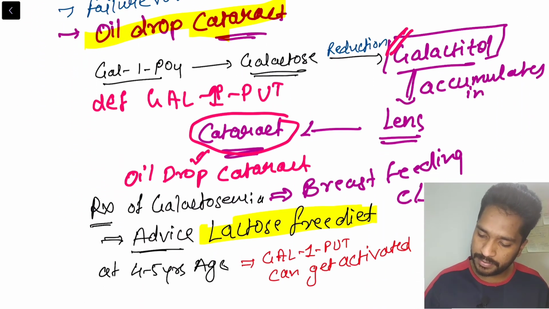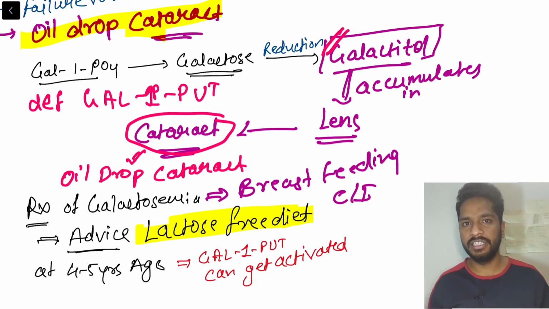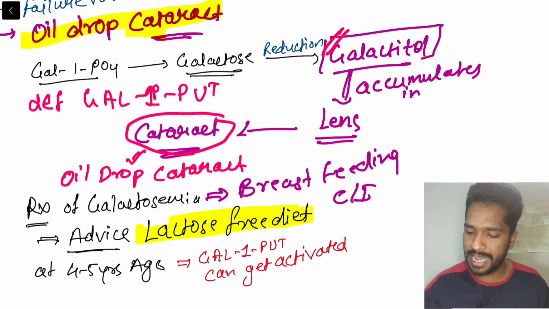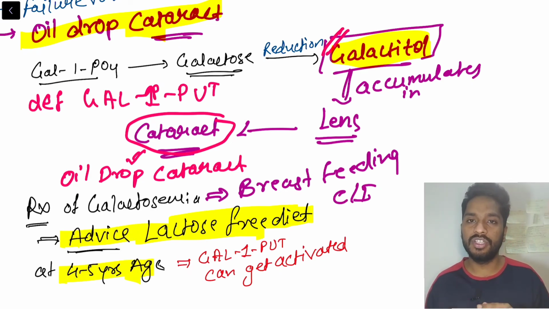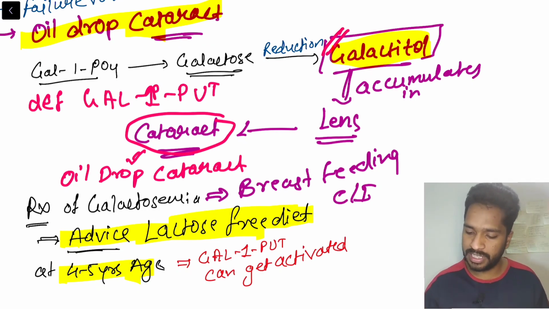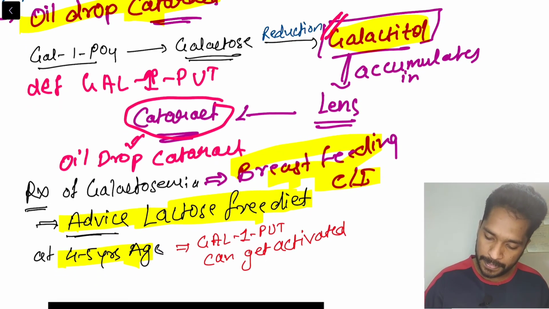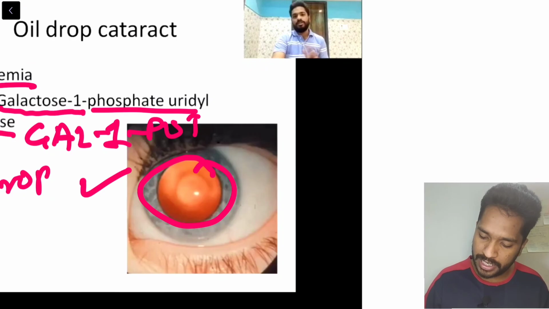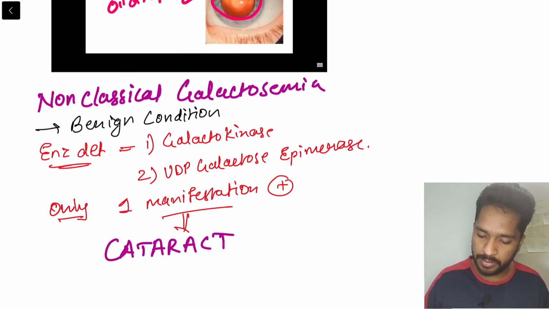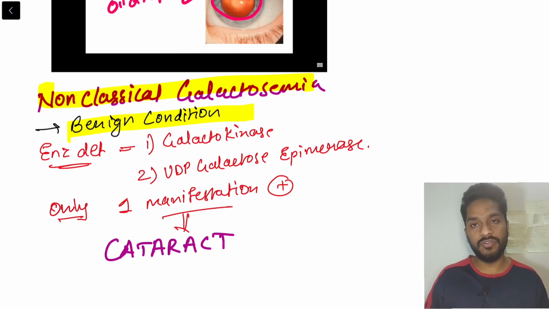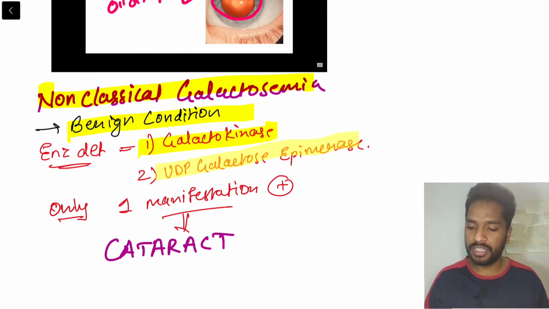The question comes: what gets accumulated in galactosemia or in oil drop cataract? It will be galactitol, not galactose, for those who don't know the answer. Treatment: we advise a lactose-free diet. At the age of 4-5 years, in some patients the GALT can get activated, but if not, the patient has to live on a lactose-free diet throughout his life, and breastfeeding is contraindicated. This is how oil drop cataract looks. And if we talk about non-classical galactosemia, it is a benign condition due to deficiency of galactokinase or UDP galactose epimerase. The one manifestation which is common is cataract.